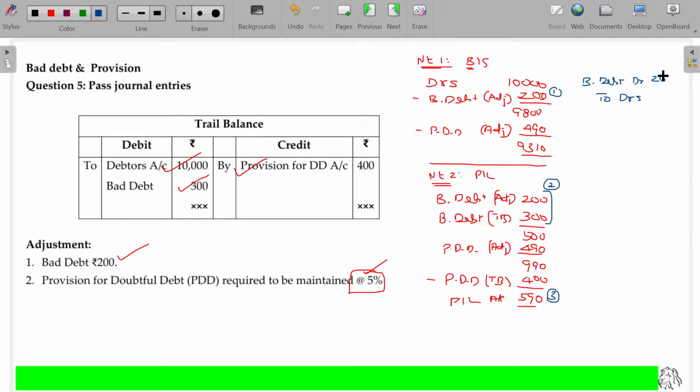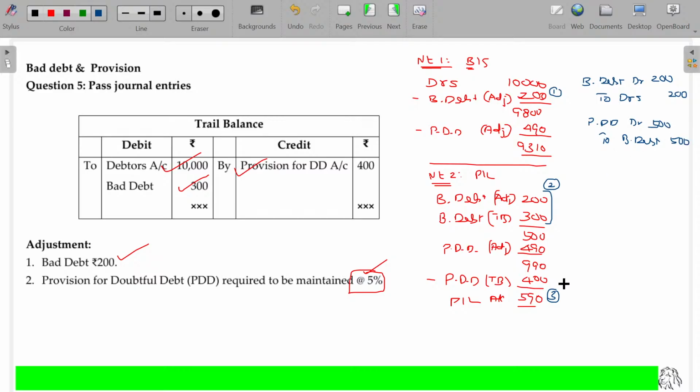Bad debt account debit to debtors, this value being 200, and this bad debt is adjusted against the separate fund account. So I am debiting the fund account, PDD account, debit to bad debt. What bad debt here? Both the bad debt, trial balance as well as adjustment, both the bad debt. So it is around 500 rupees.